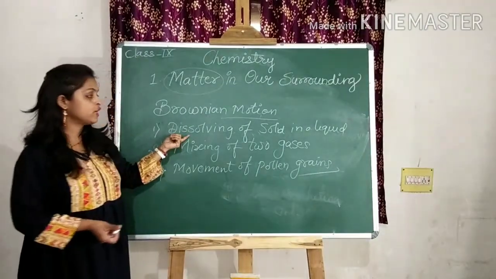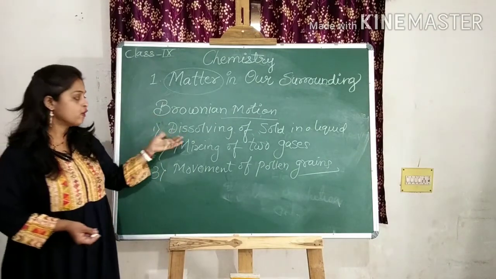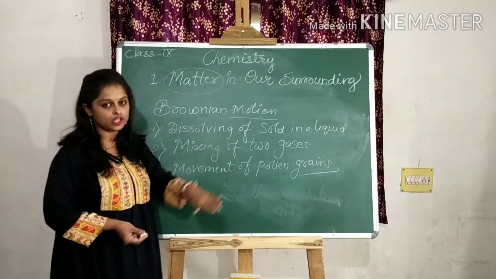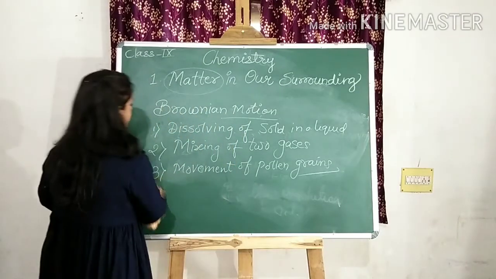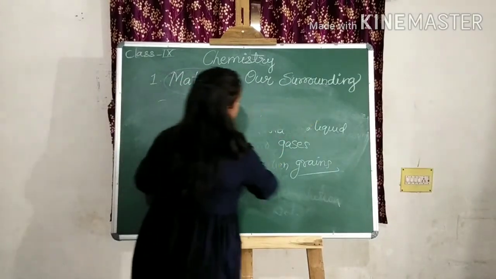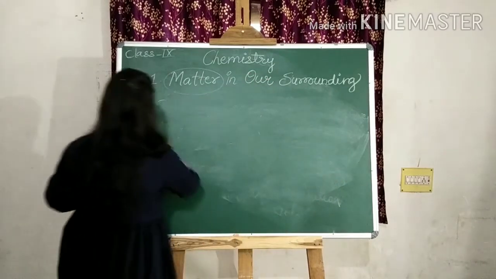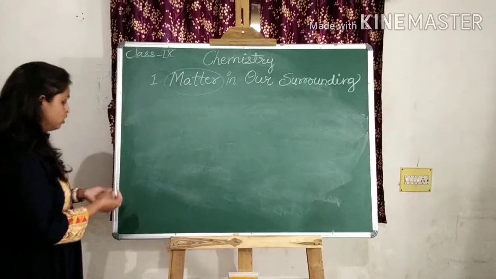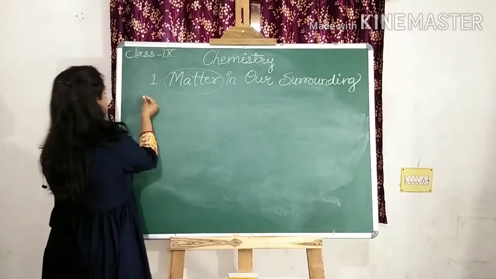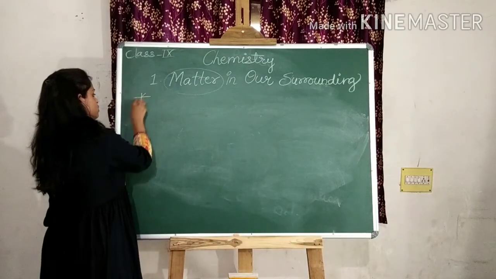Now we are going to study how the dissolving of solid into liquid takes place, and based on this how we are going to understand that particles are present in it. There is one experiment which is very simple. You can do it at your home also, but along with it you have to prepare the notes for this topic also.